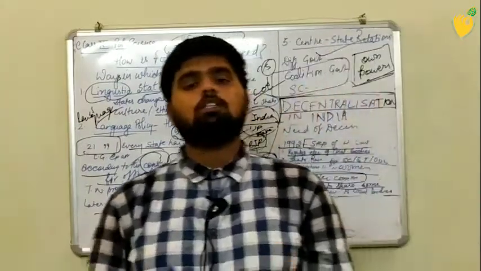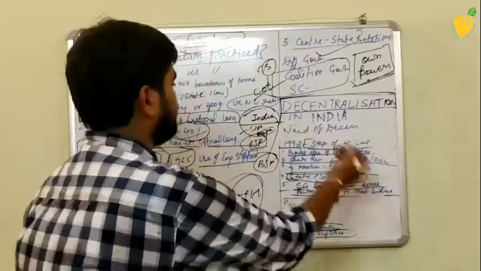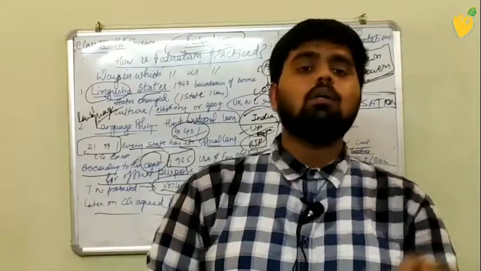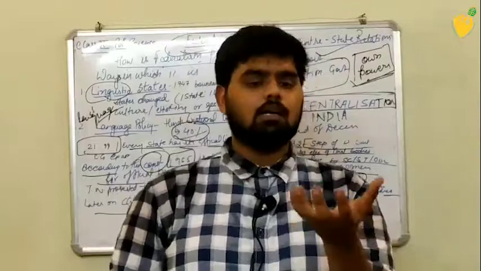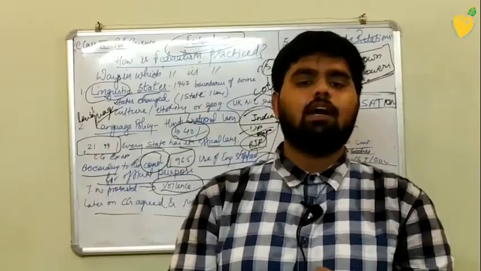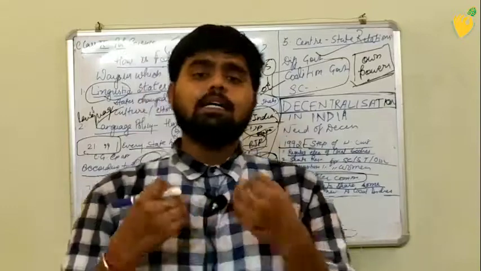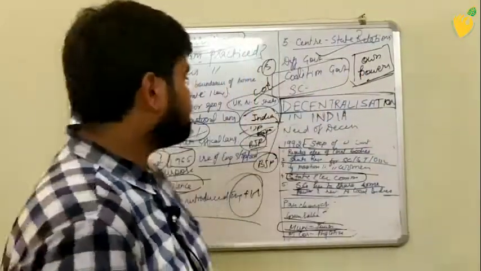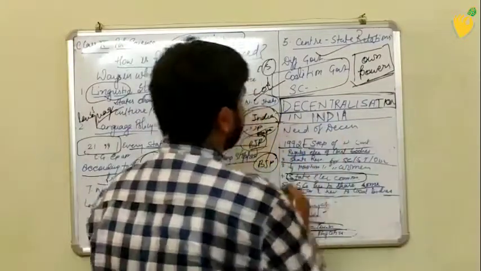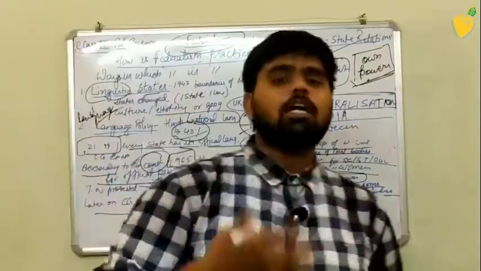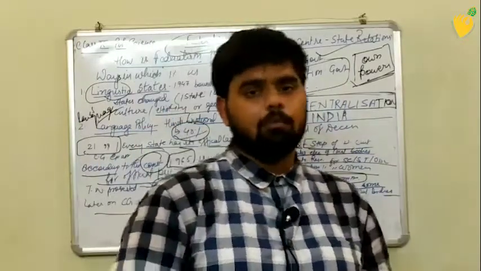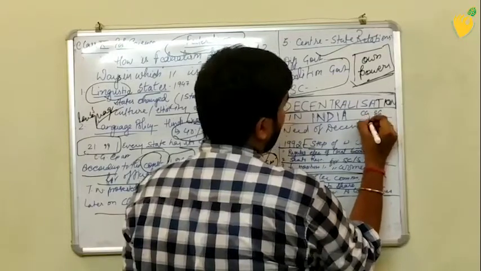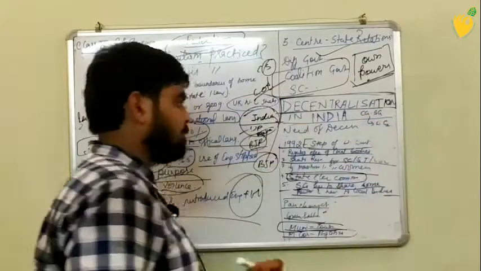And so the last topic of this chapter is decentralization. Centralization means keeping all the powers in one hand. But decentralization means giving up of powers or distribution of powers in various hands. So when we talk about decentralization in India, we say sharing of power among various levels of government. Apart from the central government and state government, local government is also there.